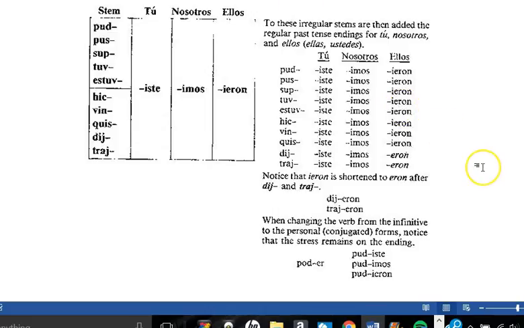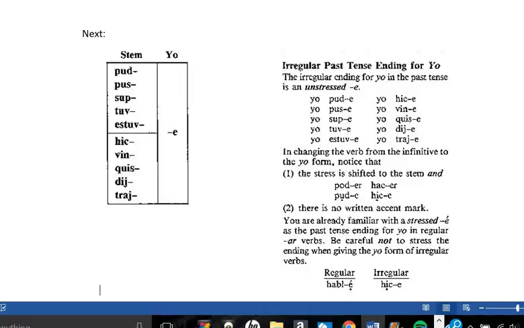Here's a recap of the irregular verbs in the past tense, or the preterite tense, in only the tú, nosotros, and ellos forms. So notice that the ieron is shortened to eron after the j in decir and traer: dijeron and trajeron. And then when changing the verb from the infinitive to the conjugated forms, notice that the stress remains on the ending. Pudiste, pudimos, pudieron.